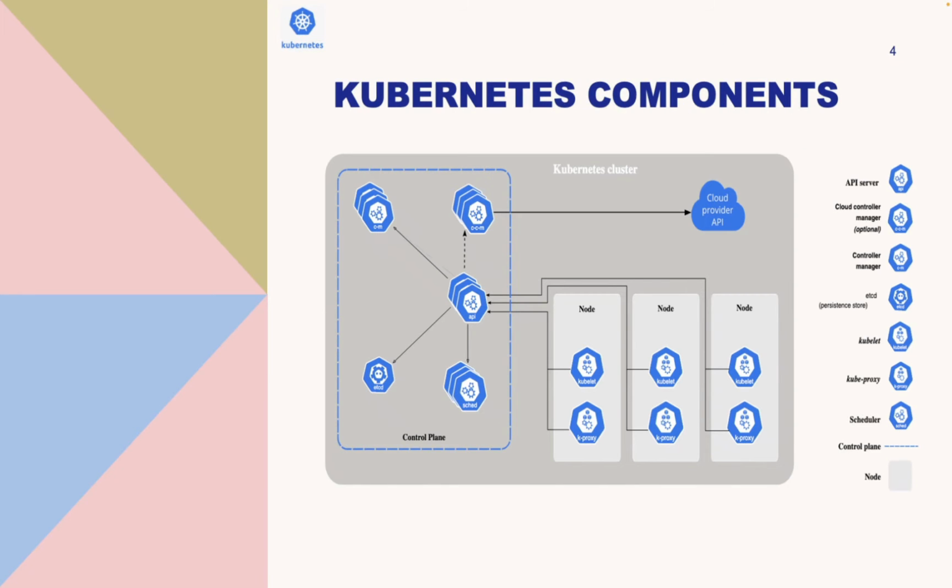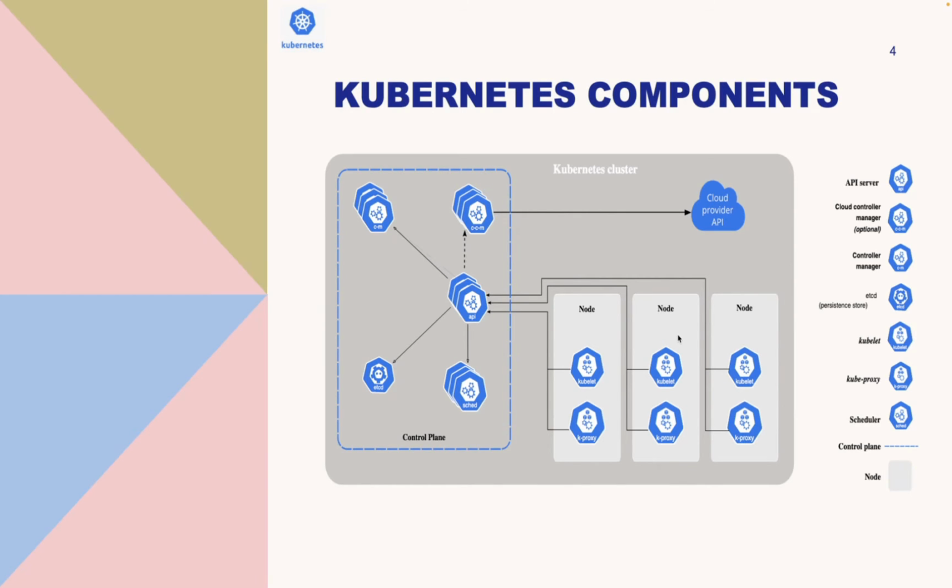Next, let's see the Kubernetes components. As you see, Kubernetes has many components. So the Kubernetes cluster consists of a set of worker machines, which we call nodes. Nodes are basically nothing but a virtual machine. In EKS, it's called an EC2 instance. So those nodes will be the worker nodes or worker machines, where your containerized application will run. And keep in mind, every cluster needs to have at least one worker node.